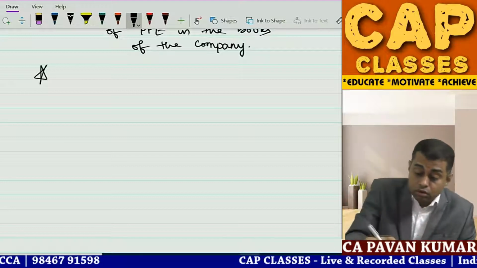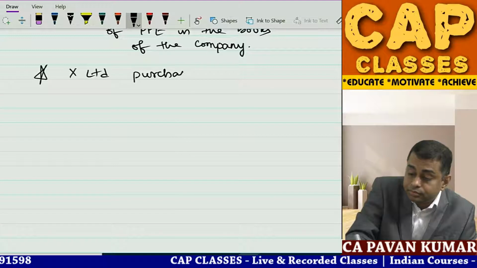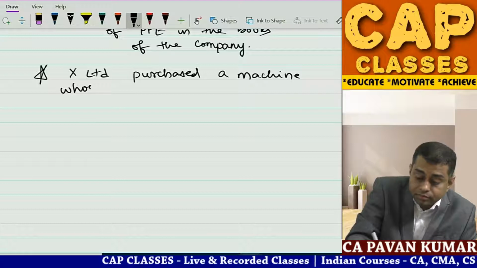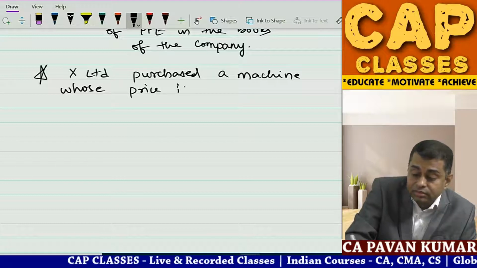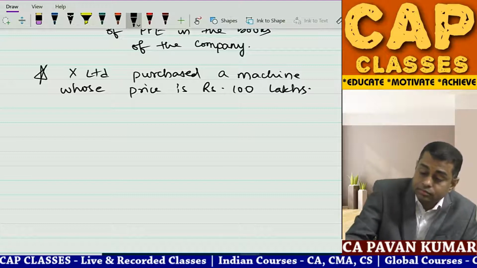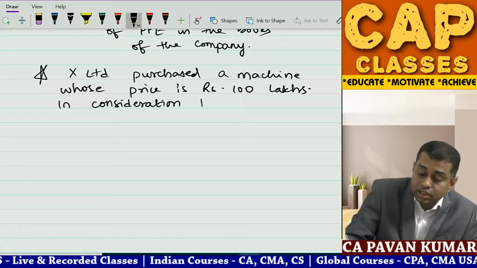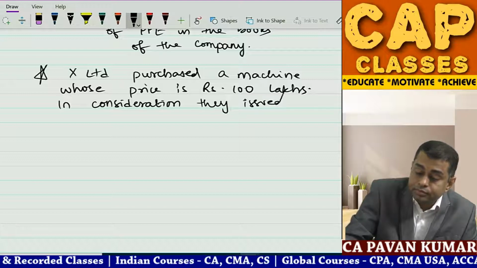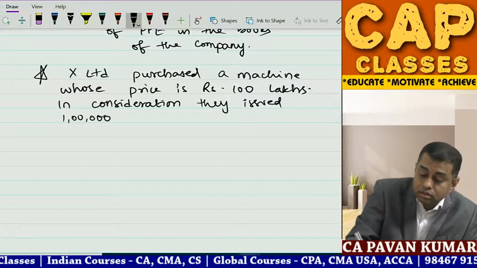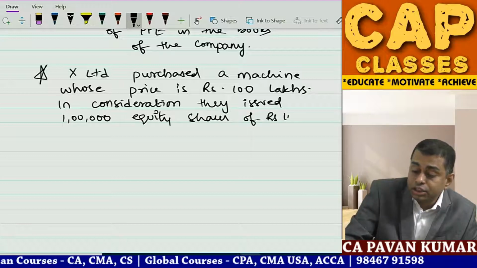Okay. Now look here. X Limited purchased a machine whose price is rupees 100 lakhs. In consideration, they issued 1 lakh equity shares of rupees 10 each.